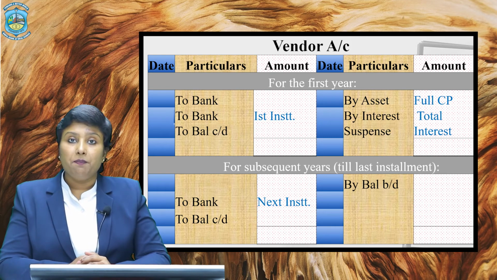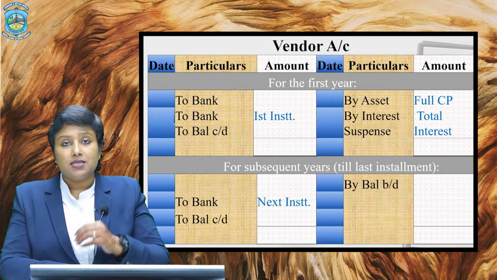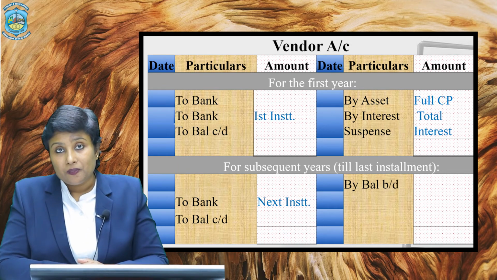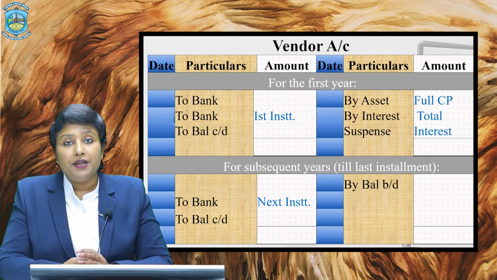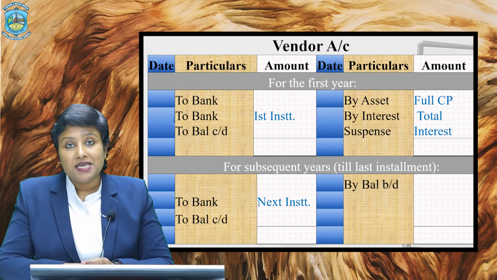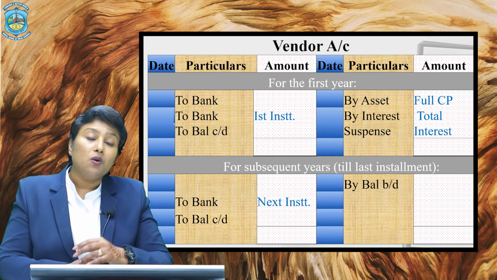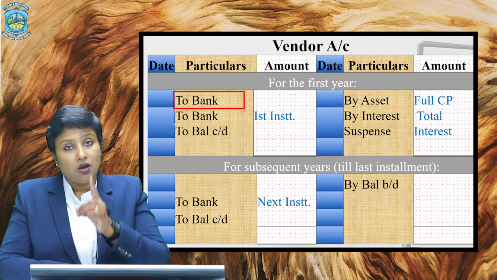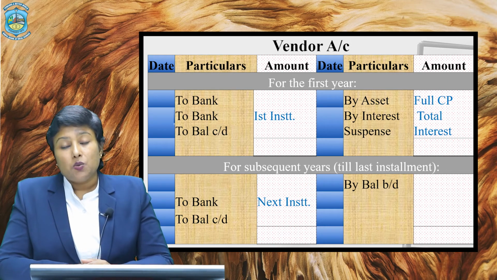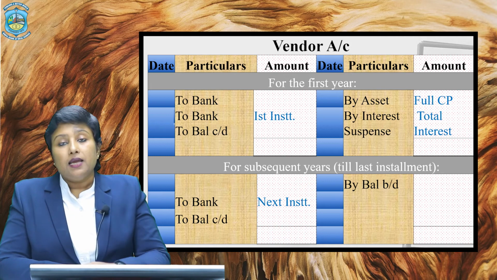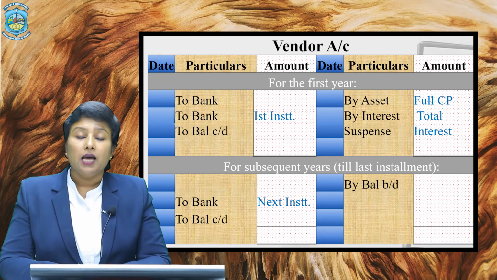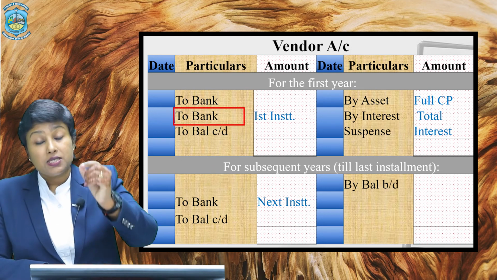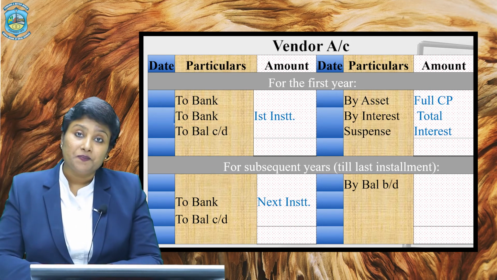So if you are making the payment as down payment on the same day, write it in the debit side because you are going to reduce your liability. Whenever your liability reduces, you have to debit the liability account, the creditor's account. So vendor's account will be debited by writing to bank when you are making the down payment on the same day. And when the installment is being paid, usually at the end of the year, again you have to pass the entry to bank, the installment amount, which includes the cash price as well as interest.